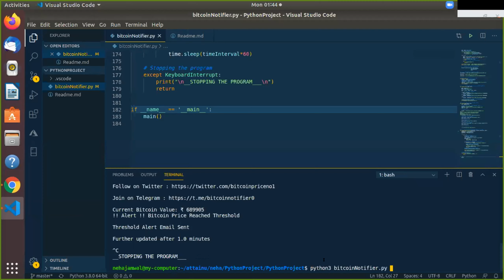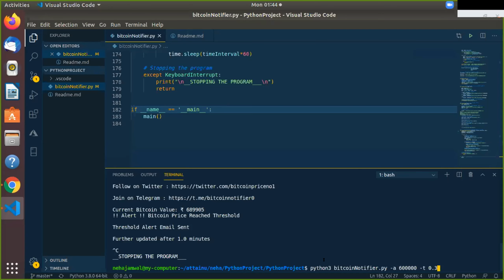For that, I need to change my threshold price. Let's say I enter a threshold of 6 lakh, so that only when the price goes below 6 lakh will I get the alert. If it's above 6 lakh, then I will get the regular notification, right? Now I'm changing the time interval as well. Here I'm giving 0.3 minutes, which means I will get the notification every 9 to 10 seconds, right?